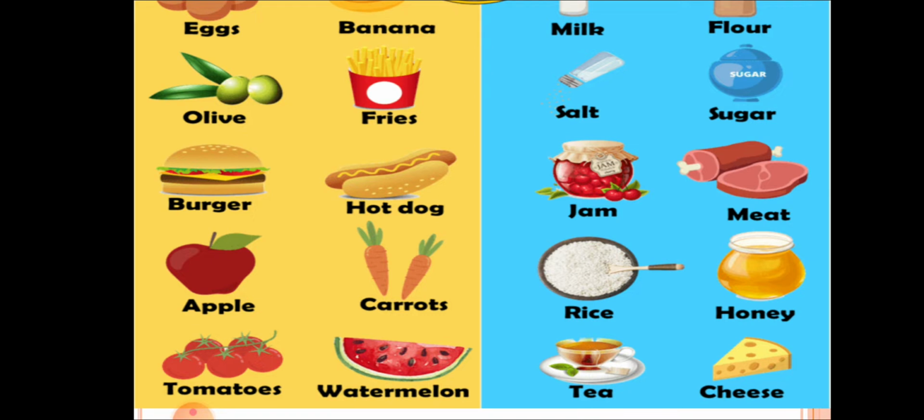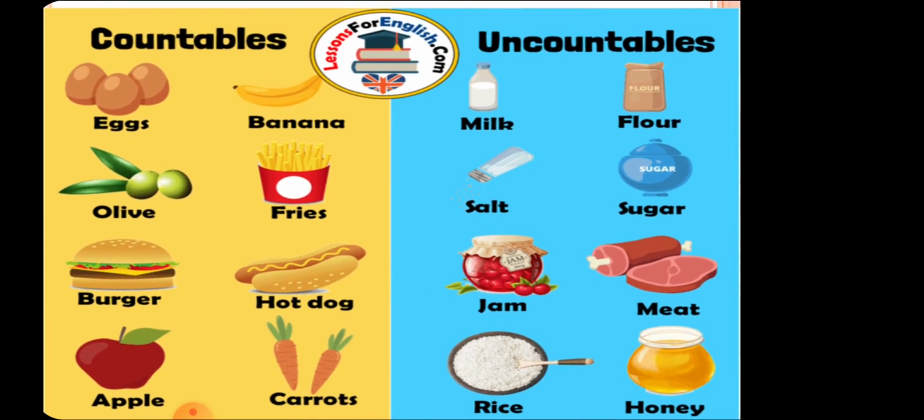There can be many nouns which can be used for classifying countable and uncountable, but this is just good for you to see. I have taken this picture of foodies so that it would be appealing to you. Eggs can be counted, bananas can be counted, apples can be counted. So they are termed countable nouns.